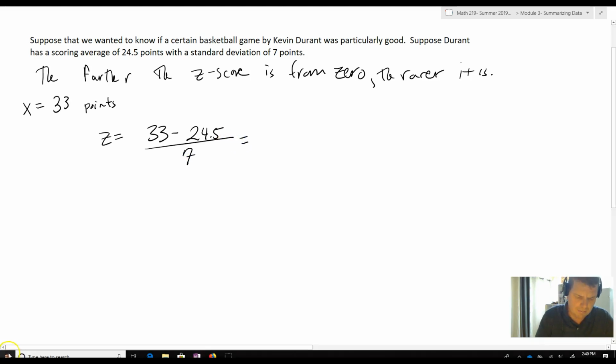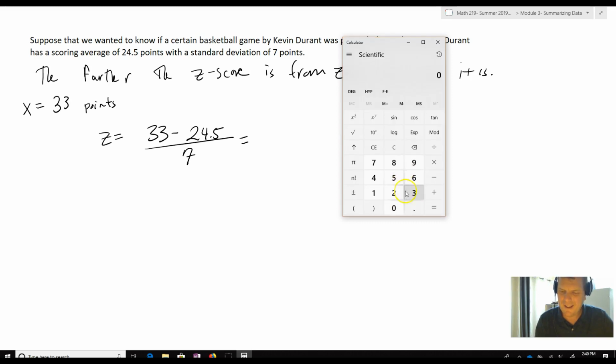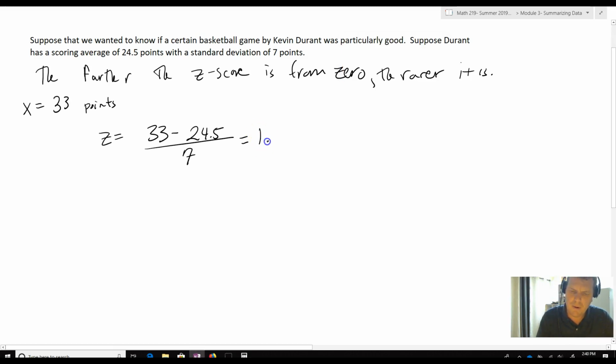Let's go to my calculator. 33 minus 24.5 divided by 7. And so that's 1.214. What that tells me is that this score, 33 points, is 1.214 standard deviations away from the mean.